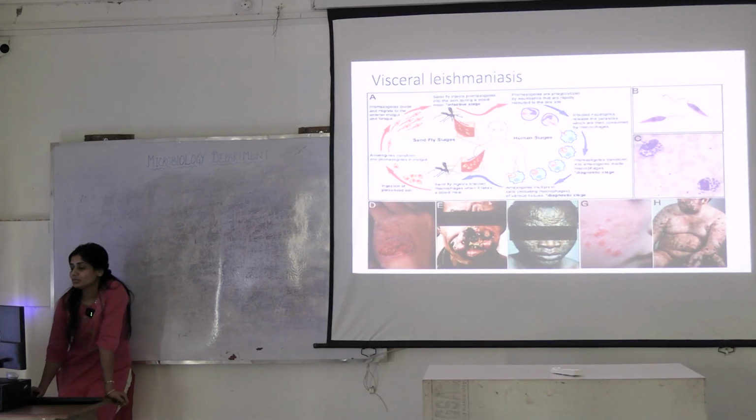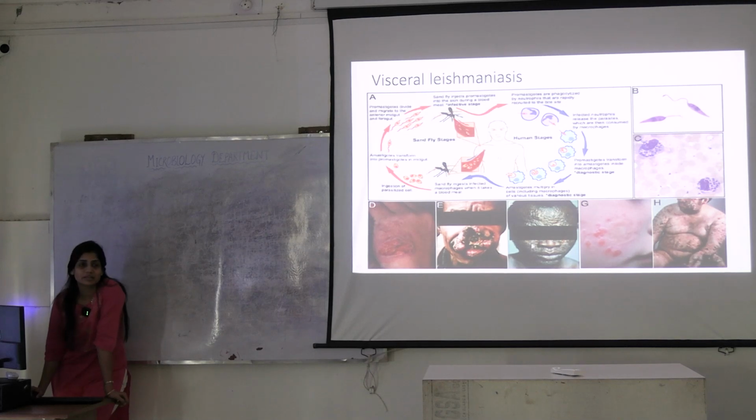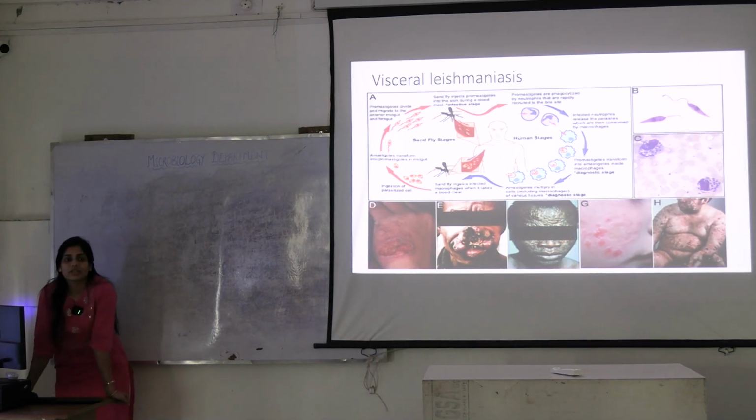Okay. So, what is the name of this disease in Hindi? Also known as Kala Azar. Okay? Kala Azar. Why is it known as visceral? Visceral because it affects the viscera, spleen, bone marrow, liver. Okay? Leishmaniasis. Why leishmaniasis? What is the causative agent? Causative agent Leishmania donovani. How did it get its name?